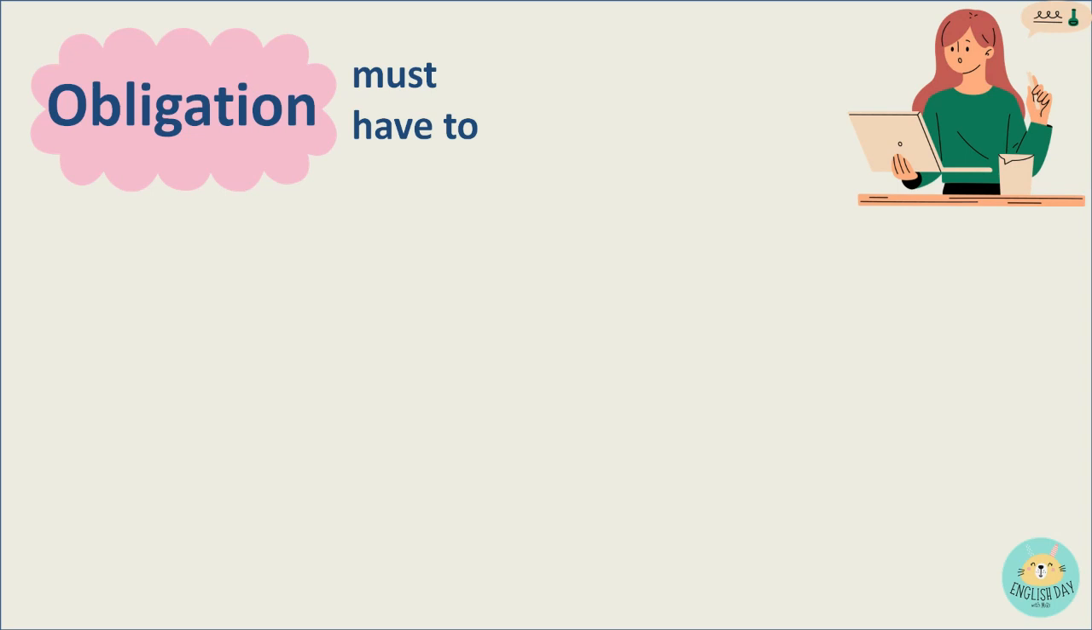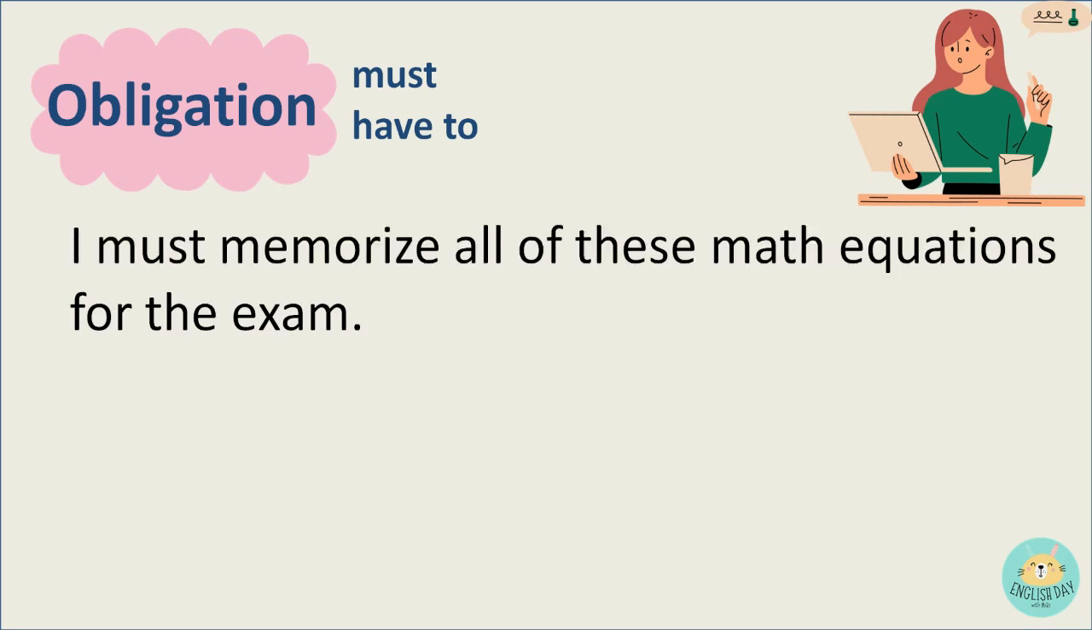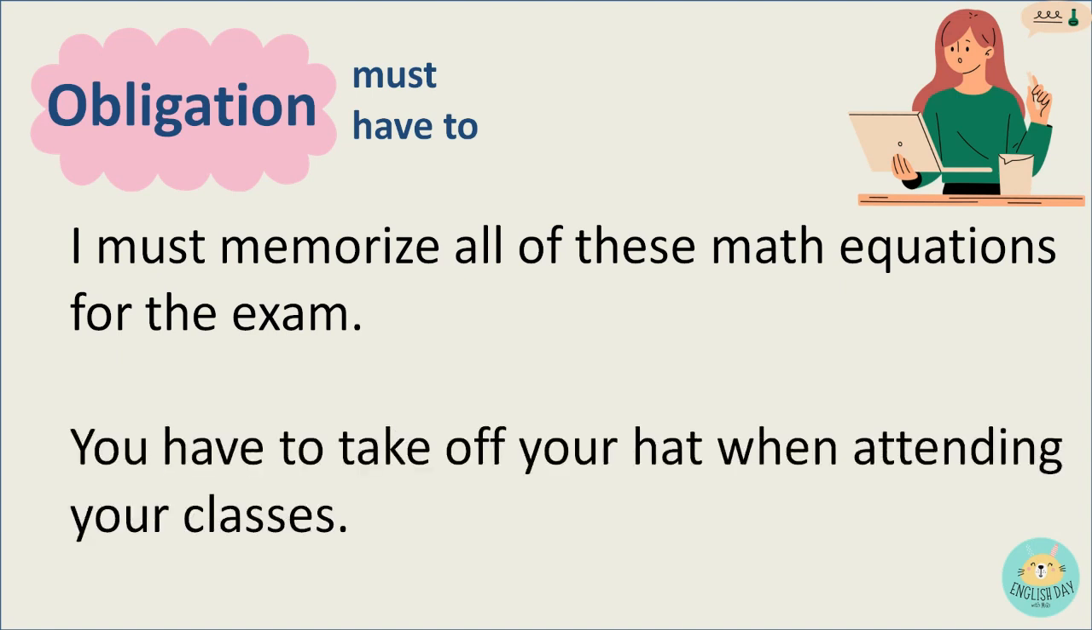Let's have some examples. I must memorize all of these math equations for the exam. In here, we can sense that there is an obligation that the subject must do, and that is to memorize all of the math equations. There could be consequences if the subject won't be able to memorize all of the math equations, and that is to fail the exam.